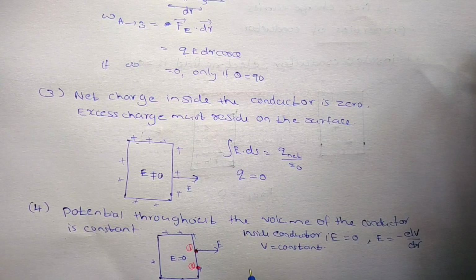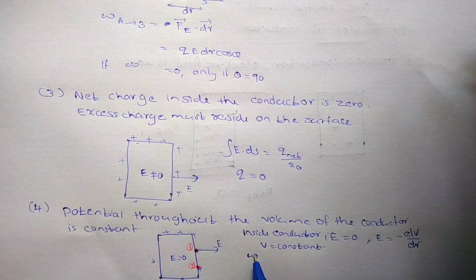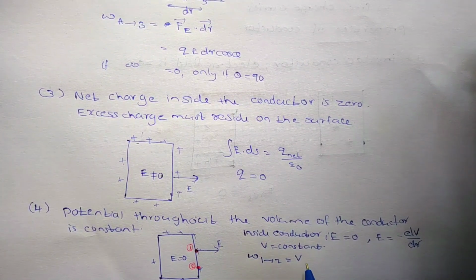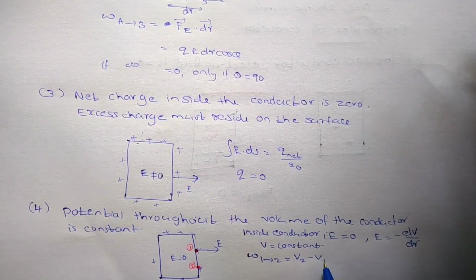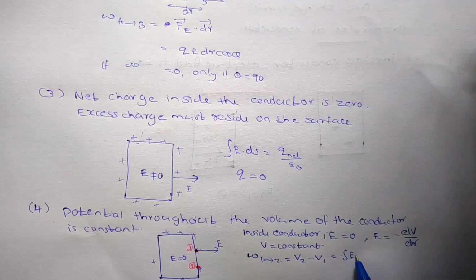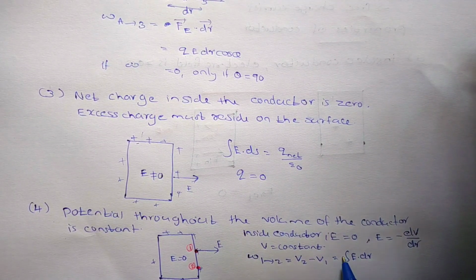So the work done to move a unit positive charge from 1 to 2 is equal to the potential at the final position, 2, minus the potential at the initial position. That is equal to minus the integration of E dot dr.